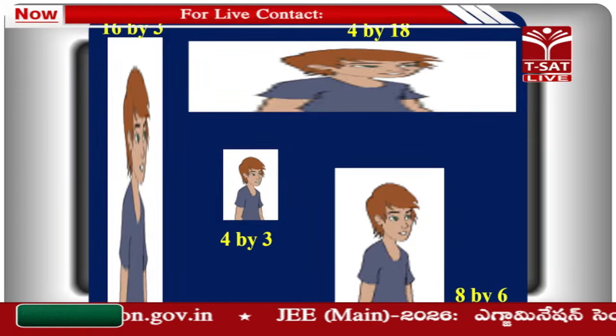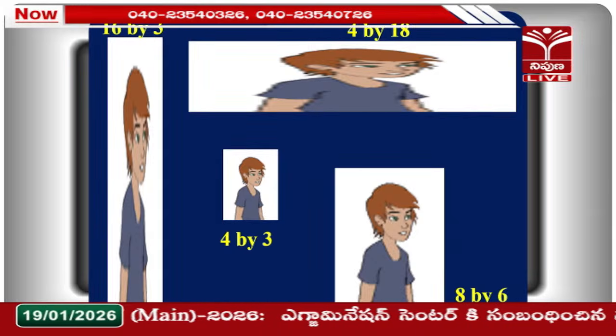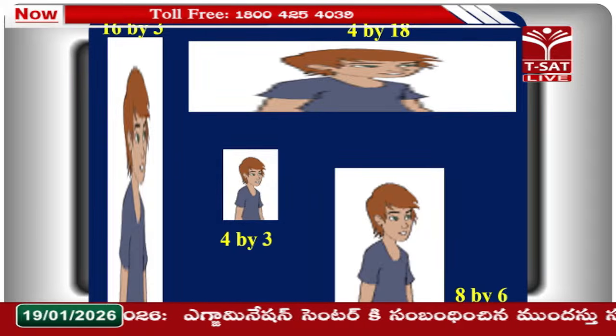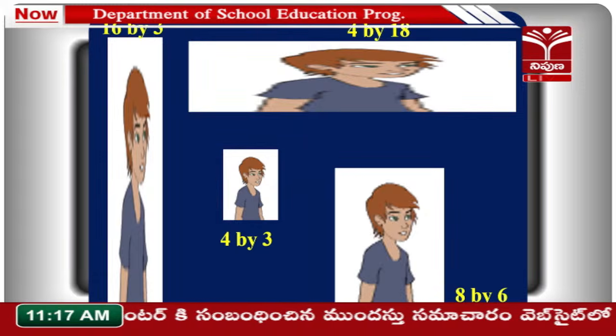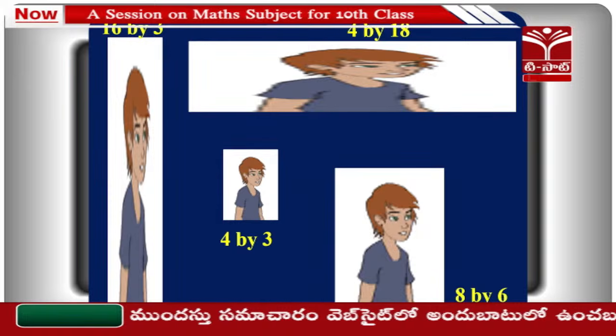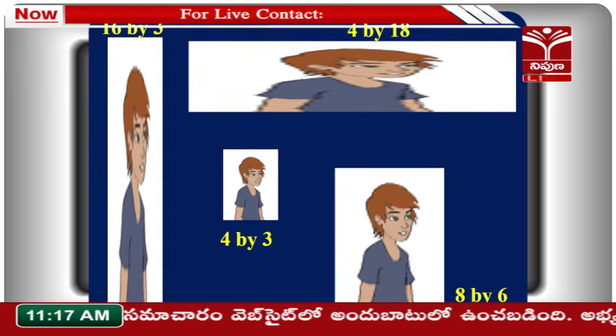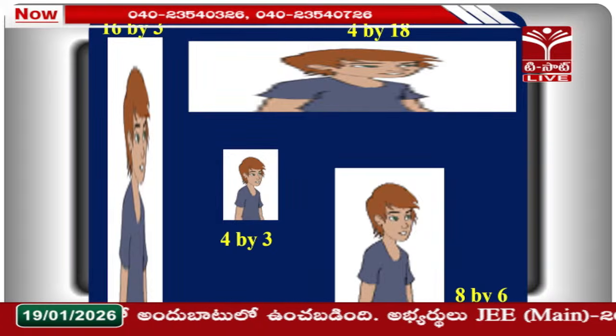So 8 by 4 and 6 by 3, the ratio of corresponding sides are equal and angles are all 90 degrees, equal. Whenever the ratio of sides is equal and corresponding angles are equal, then we can say those are similar figures. So both conditions are essential. Yes, corresponding angles must be equal and corresponding sides must be in proportion.